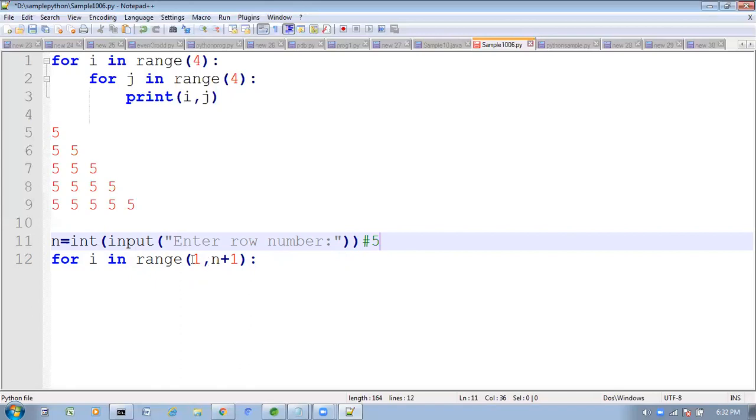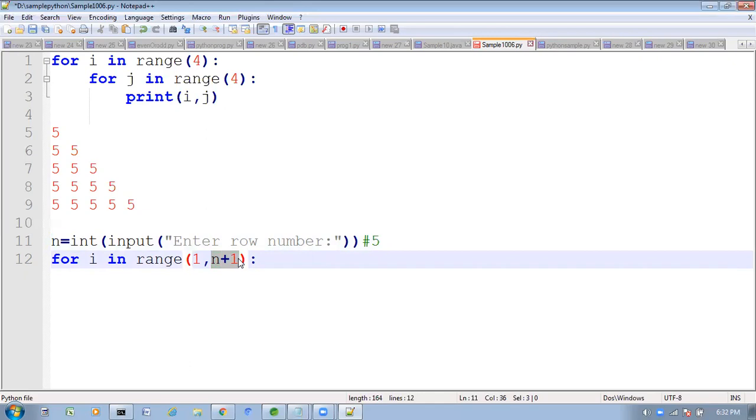But as per requirement, total how many rows do we want to get? 5 rows we want to get. So that is the reason I am taking n plus 1. N plus 1 means 5 plus 1, 6. The last value is n minus 1, so 6 minus 1, 5 rows you will get. Did you get 5 rows or not?